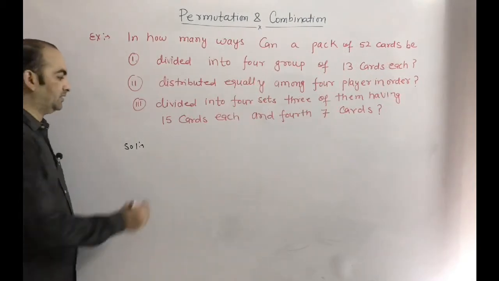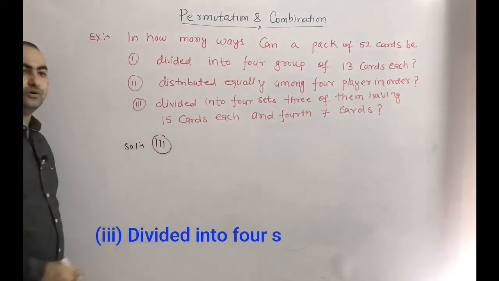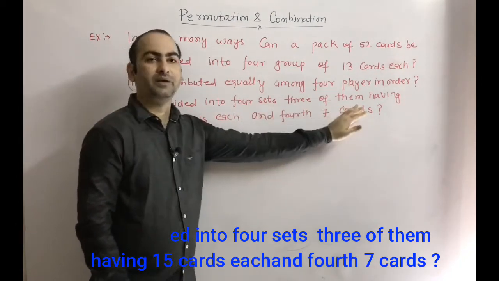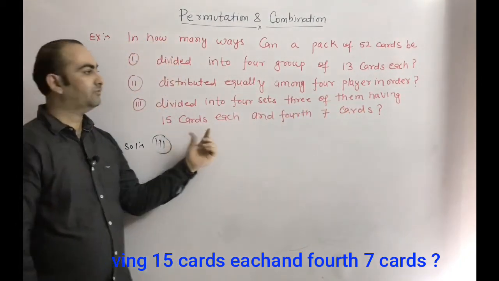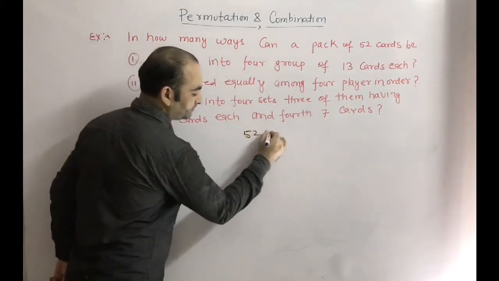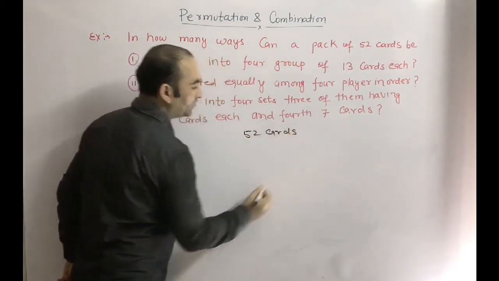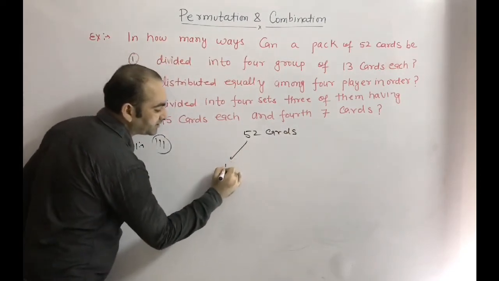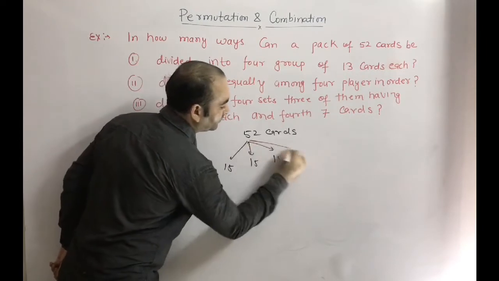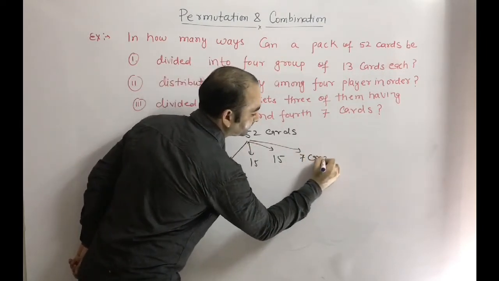Now we are solving the third part. According to the third part, we want to divide into 4 sets, 3 of them having 15 cards each and the 4th having 7 cards. So there are a total of 52 cards. 3 sets have 15 cards each, so 15 cards, 15 cards, 15 cards, and the 4th has 7 cards.